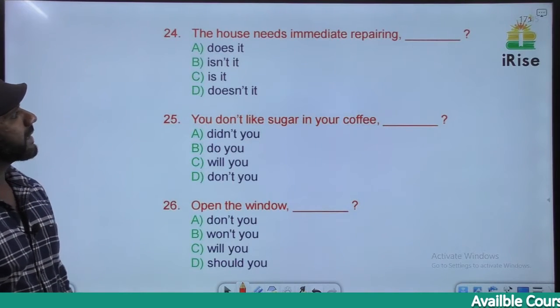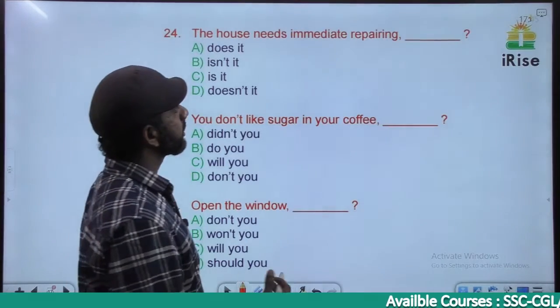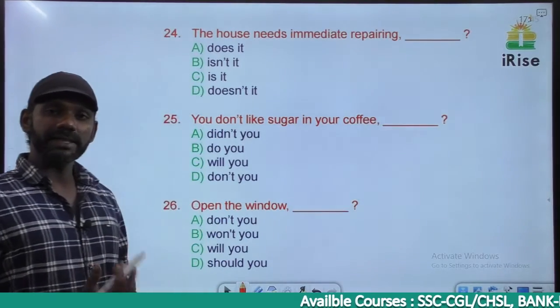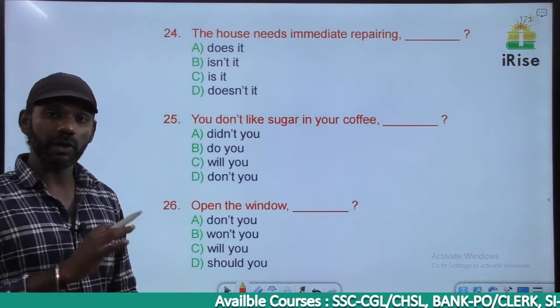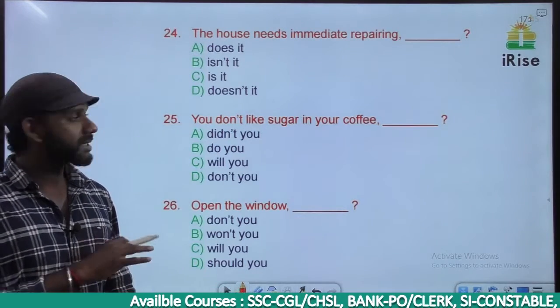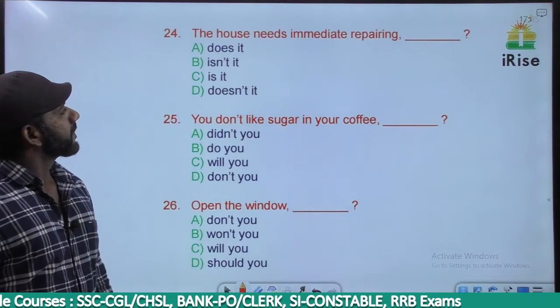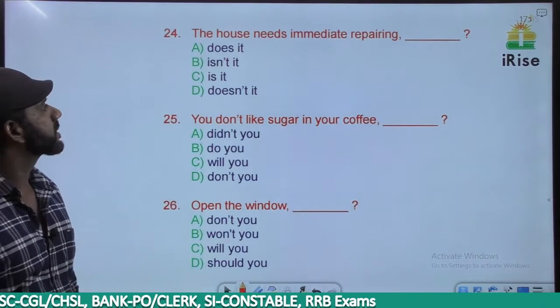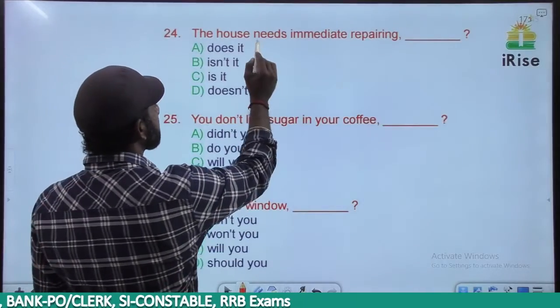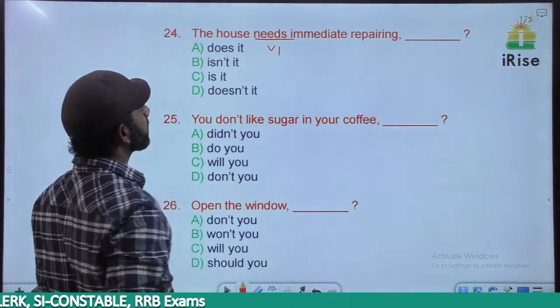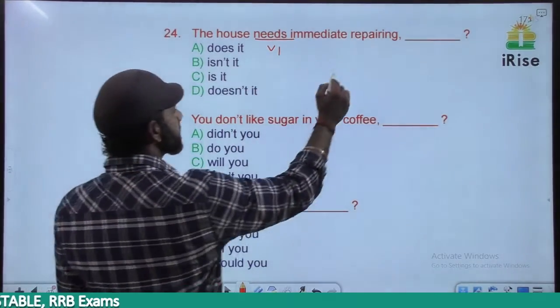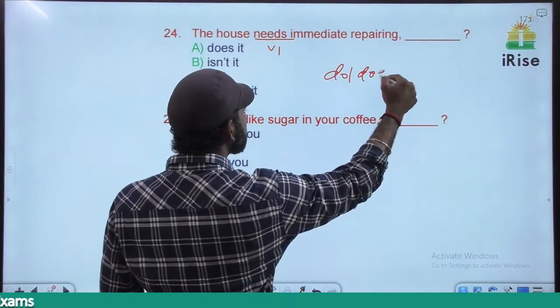The house needs immediate repairing. There's no auxiliary verb in this sentence. Needs is not an auxiliary verb here. Now, the subject here is the house. Needs immediate repairing. The verb here is needs, V1, simple present tense. So in the tag we have to go for do or does.